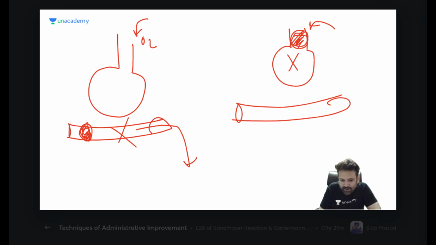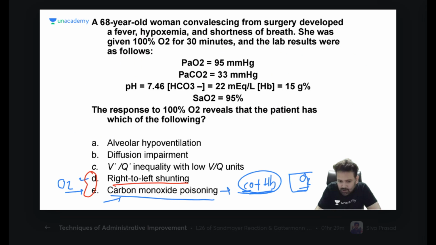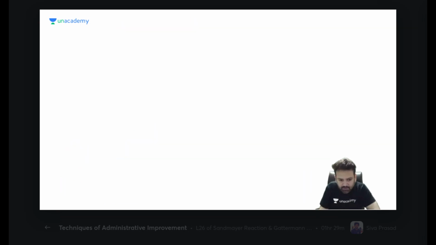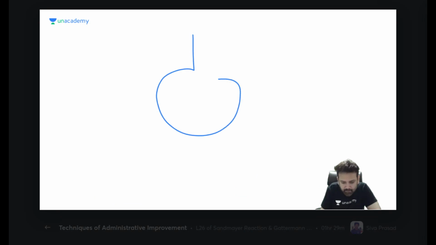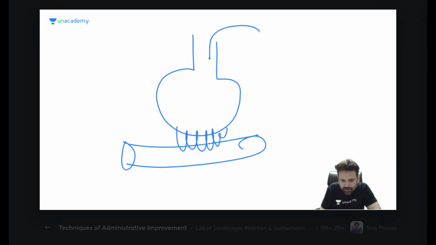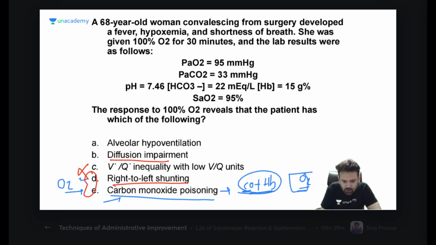So neither in the case of alveolar dead space, nor in case of shunt, is there any use of giving oxygen. Is this clear? Option B, diffusion impairment. This question is very beautifully designed. If there is diffusion impairment, whatever oxygen you give, will it benefit or not? Can this oxygen go to the blood? No. So is there any use of giving oxygen to patients who have diffusion impairment? No. So this is also wrong.